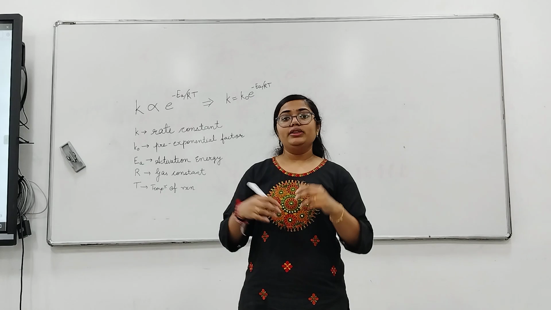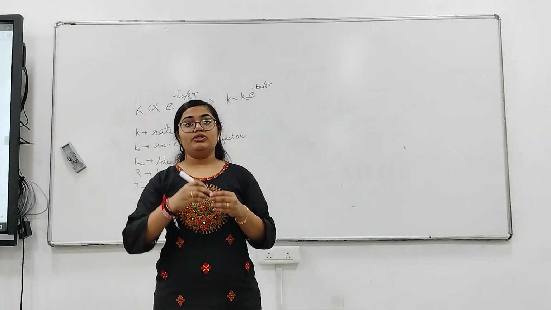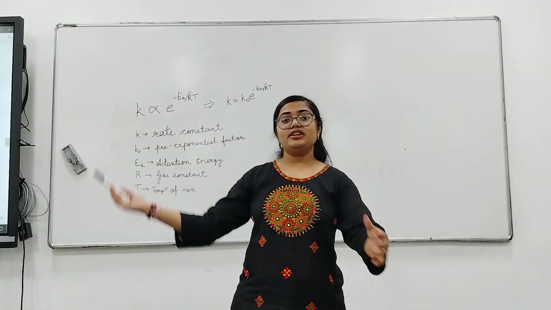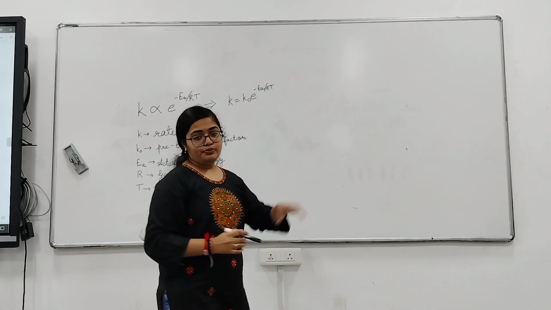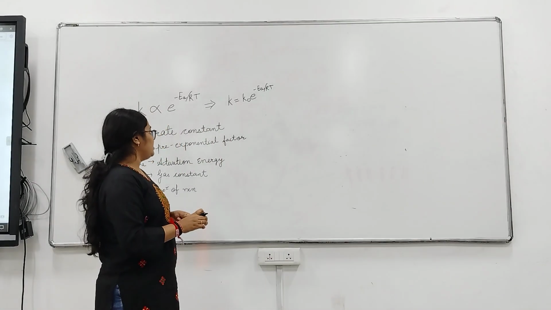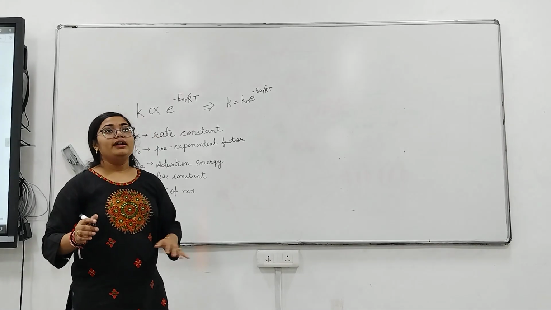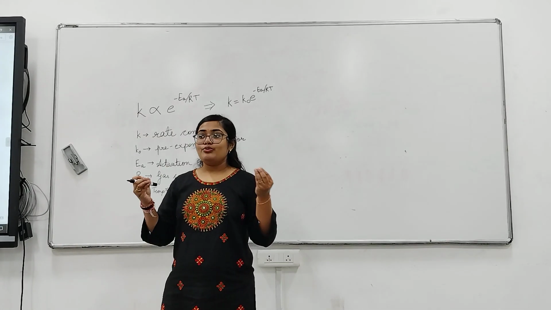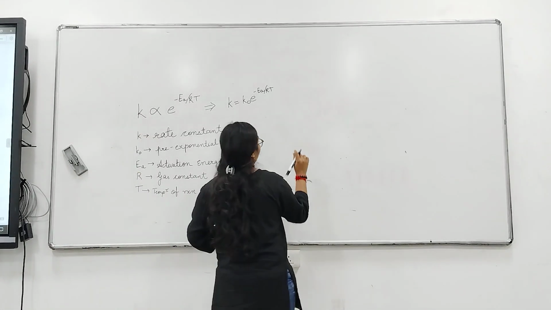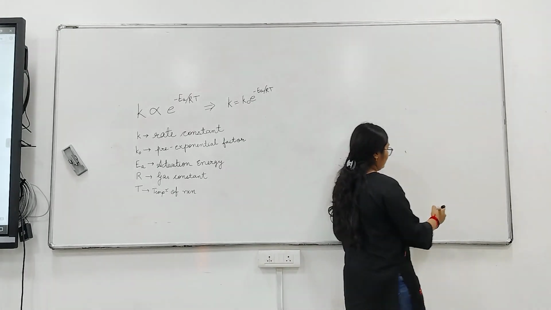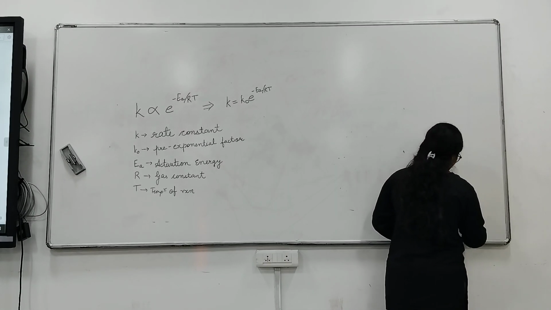But there is also one thing: molecules need a certain amount of energy in order to cross the energy barrier and convert to products. This is what activation energy is, the energy which is supplied. To tell you in very simple terms, let's say you are studying in a class and you are having an exam.